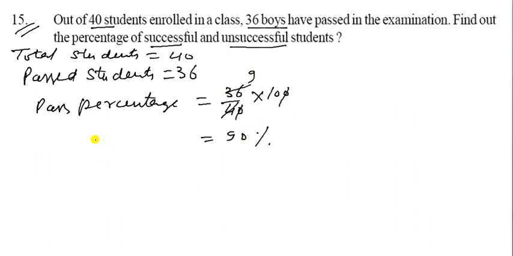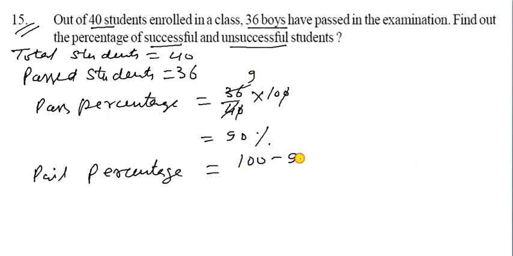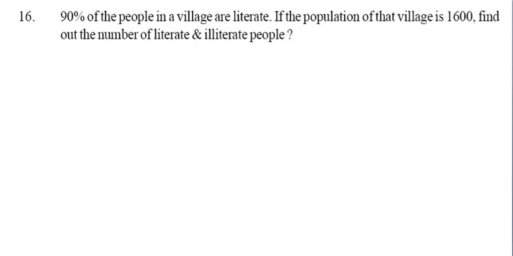Now find the pass percentage. Pass percent: pass is 36 out of 40, multiplied by 100. So 0 cancels with 0 and 4 9 ja 36. So 9 10 ja 90. So 90% of students passed. Now that is the successful. So unsuccessful percent, fail percent, is equal to 100 minus 90. So it gives 10%. So that one is your answer, that is the unsuccessful.